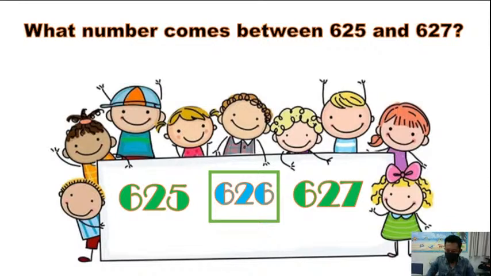Okay, very good. After this, we still have one more lesson we studied last time. That is about ascending order and descending order. You remember ascending order and descending order? Yes or no? Yes. Okay, very good.